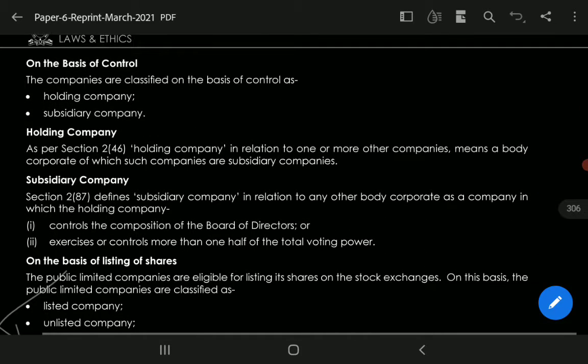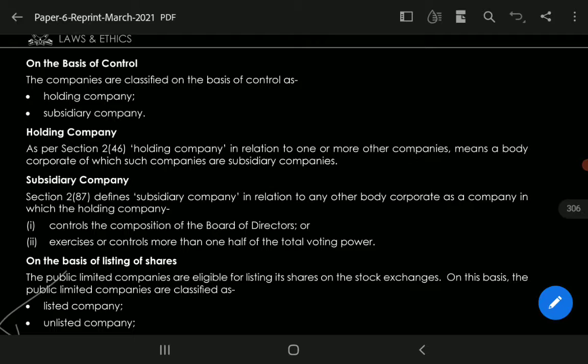The next area is on the basis of control. The companies are classified on the basis of control as follows. First is the holding company, next is the subsidiary company. So what do you mean by holding company? As per section 2 clause 46, the holding company in relation to one or more other companies means a body corporate of which such companies are subsidiary companies.